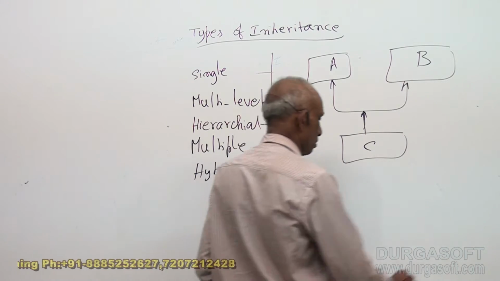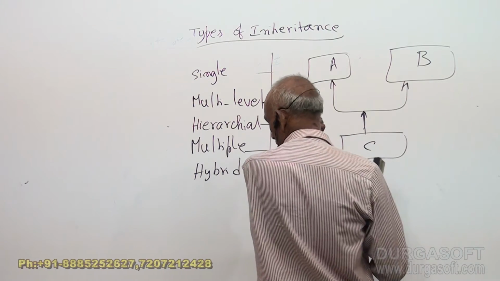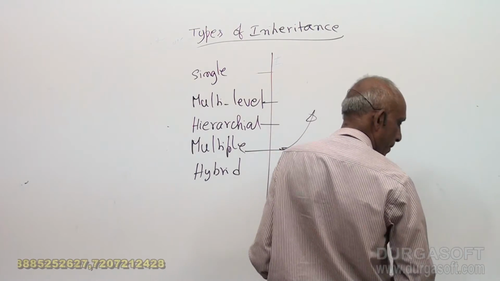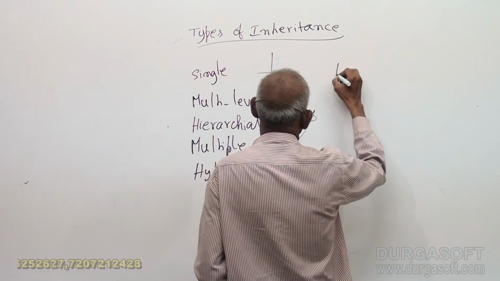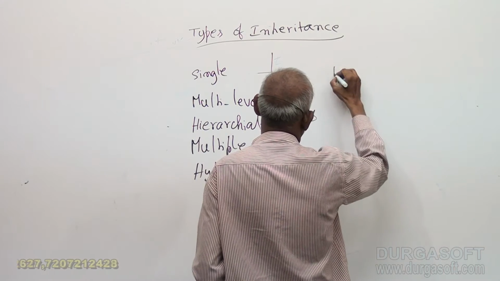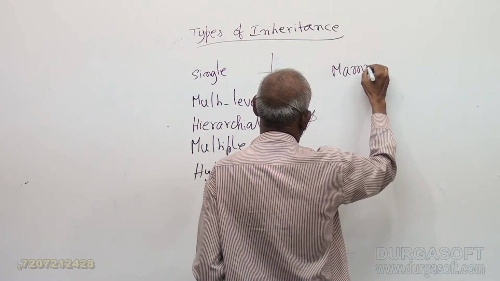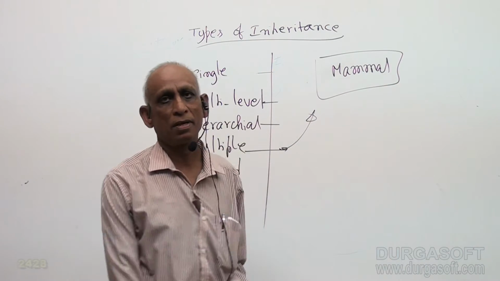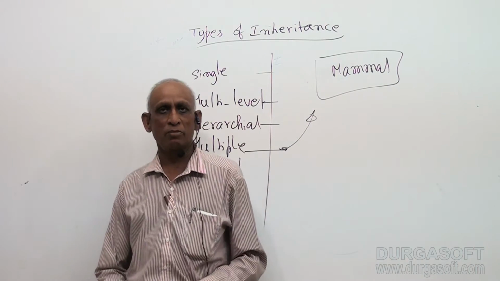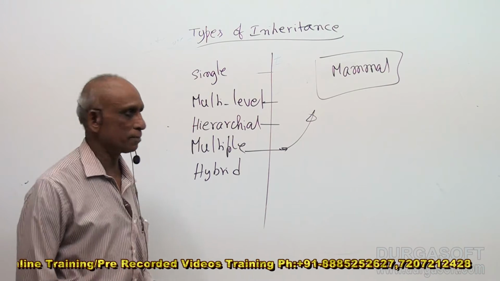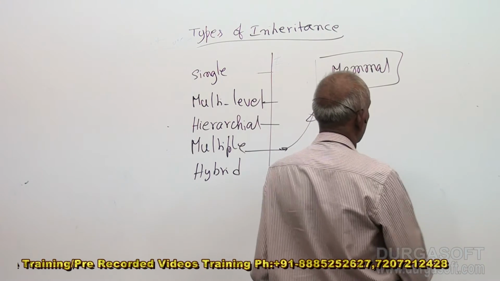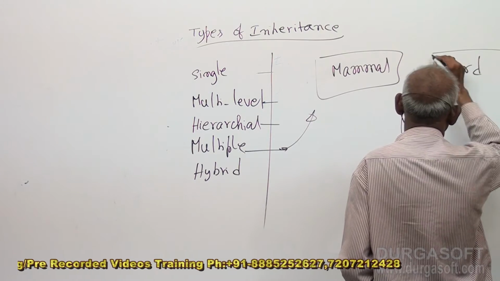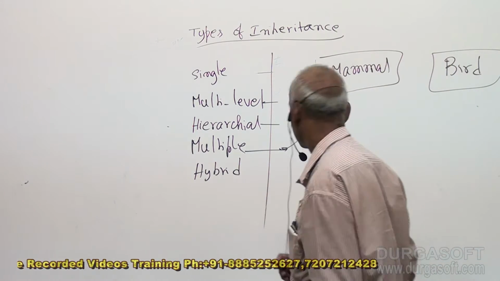We can take one hypothetical, practical example here. Suppose there is a mammal class. Mammal means any living thing or an animal that feeds its baby with milk. Then a bird class, bird means living thing with feathers, wings.